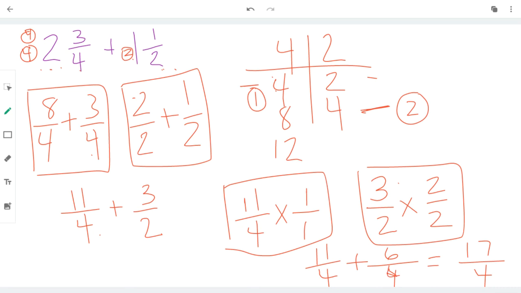You could leave it this way, or you could say, well, what's 17 divided by 4? Because that's what that bar means. It is a division bar as well. 17 divided by 4. Well, that would be 4 and 1/4, because there are 4 groups of 4 in 17, and 1/4 left over. So there are 2 ways to answer this problem. You can answer it as a mixed number or as an improper fraction.